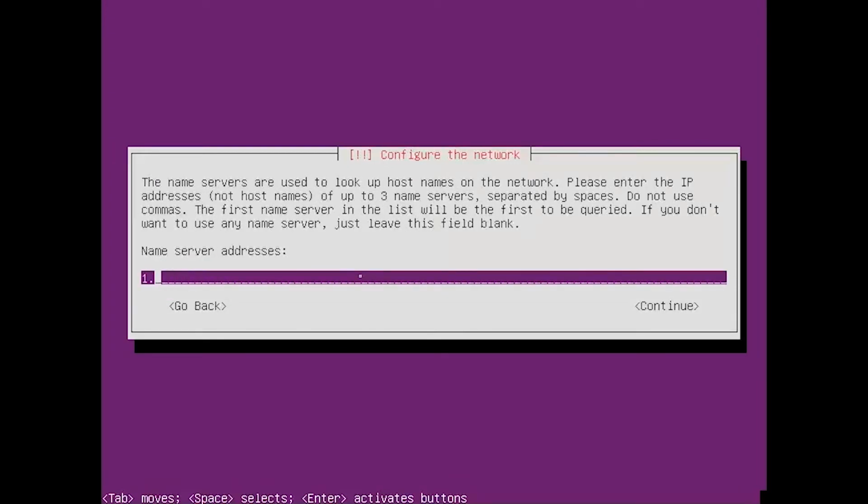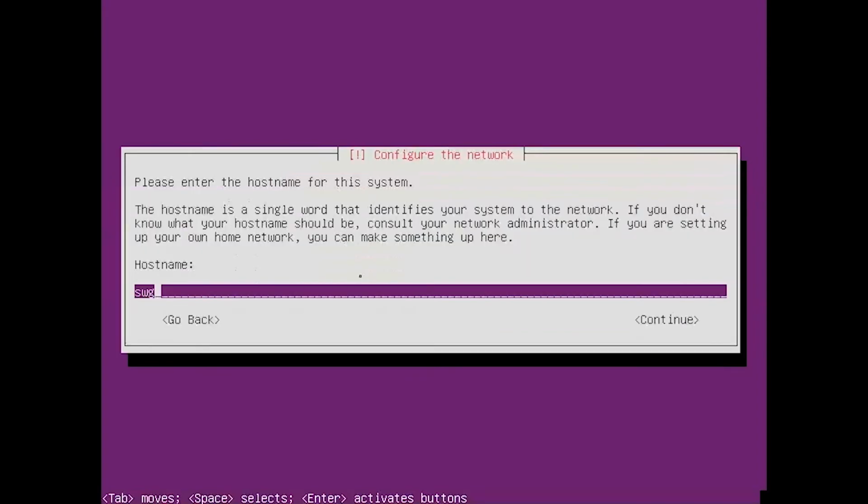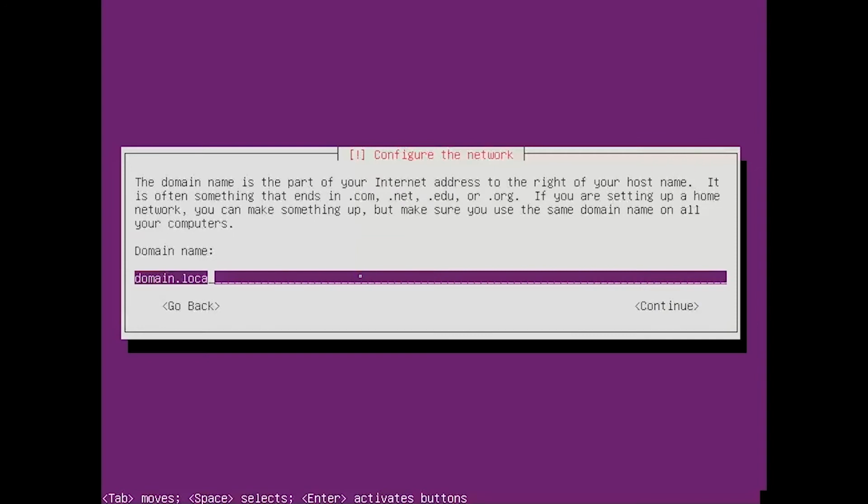So over here, as I've specified already in the PowerPoint, we will be selecting this. I'll be setting the host name as core proxy and the domain as csq.local. Let's continue.